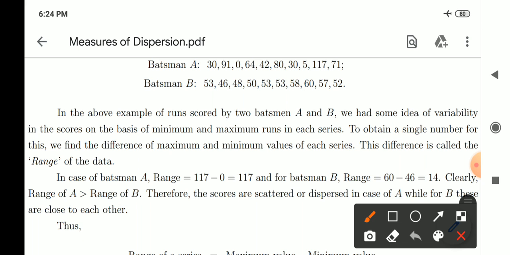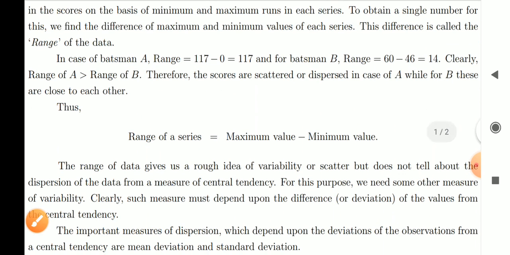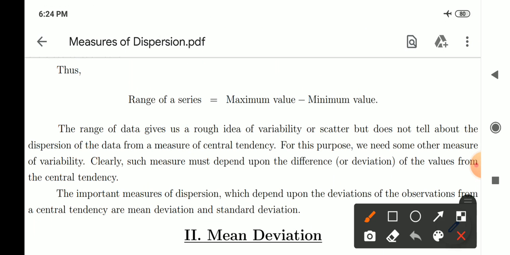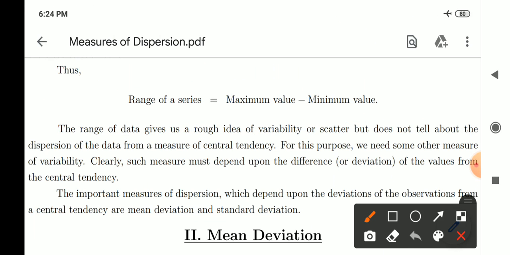Therefore, the scores are scattered or dispersed in case of the batsman A, while for batsman B, they are very close to each other, as we have discussed in the last class in terms of the scattering on the number line by indicating the runs scored by both batsman A and batsman B. Go through once again that scattering or the dispersion. Thus, we will get range of a series as exactly equal to maximum value taken difference with the minimum value.